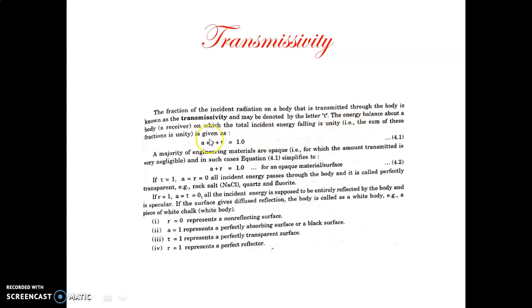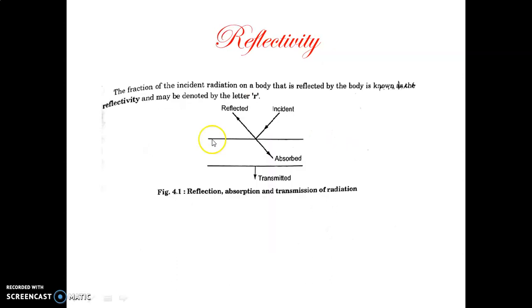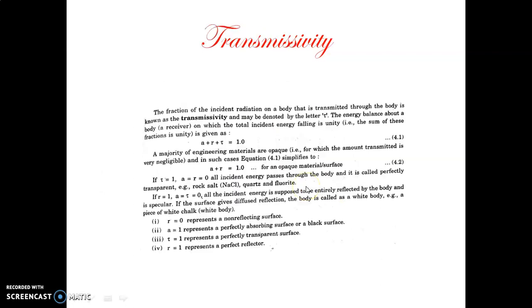So if we take the energy balance for this body, we can add the total incident radiation energy, which is equal to 1. That means A plus R plus tau is equal to 1. So this is called the energy balance for the radiation. Depending upon this energy balance, we can classify the materials as opaque body, transparent body, non-reflecting body, black body, like that.